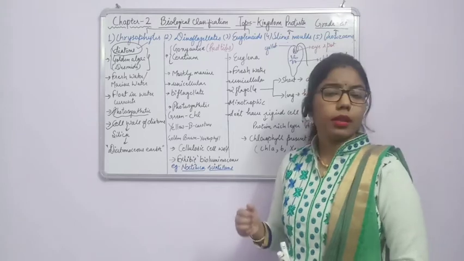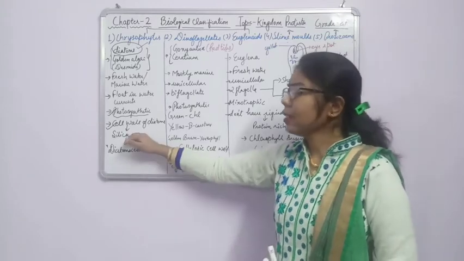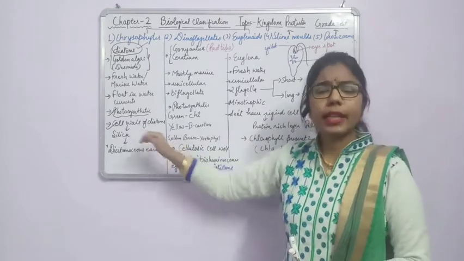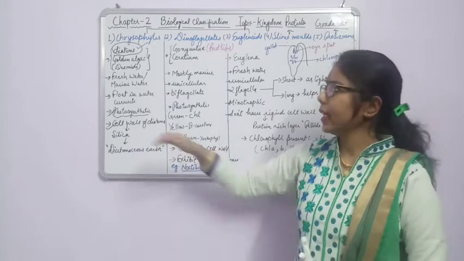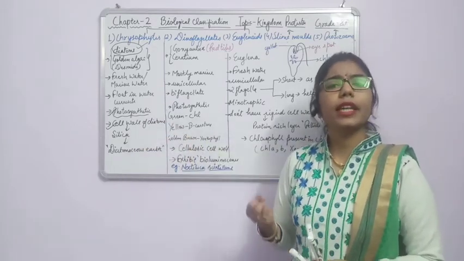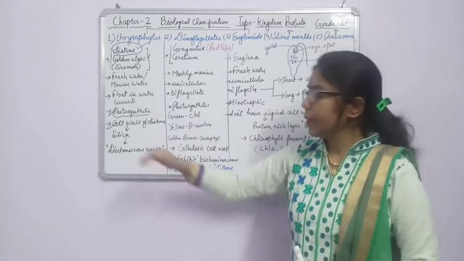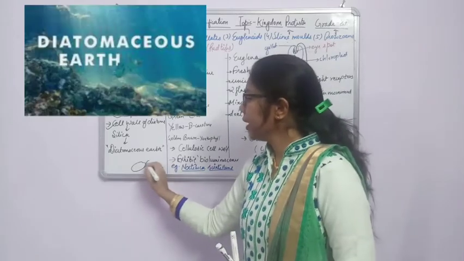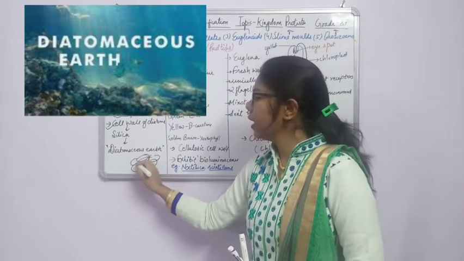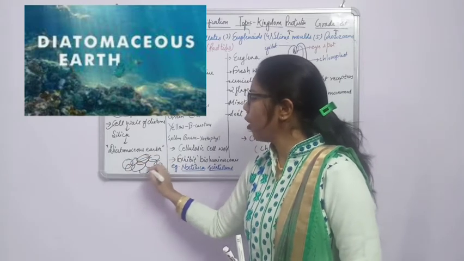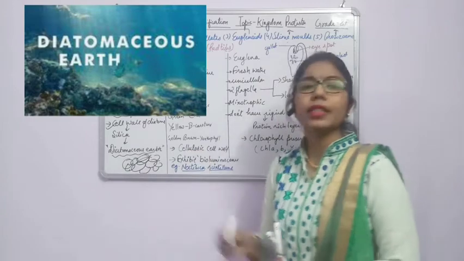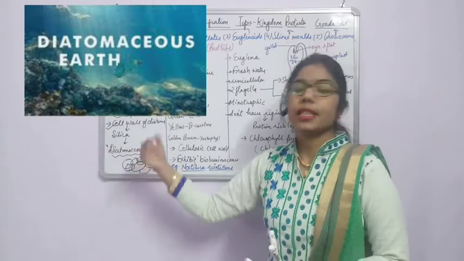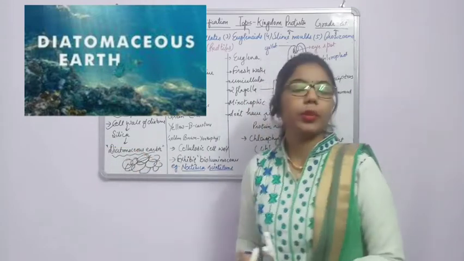We cannot destroy it. So what is the use of these diatoms? As they are present in the sea and made up of silica, when these diatoms die, everything will decay, but the cell wall, which is made up of silica, will remain there, and it will form an accumulation of silica. Like this, over billions of years, it will form diatomaceous earth. It means that the accumulation which is made up of the cell walls of diatoms is known as diatomaceous earth.